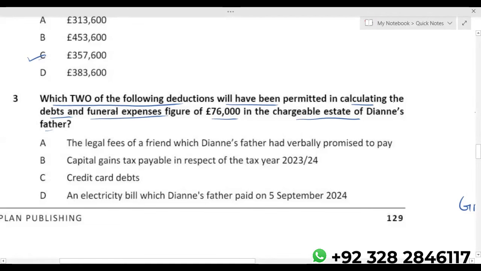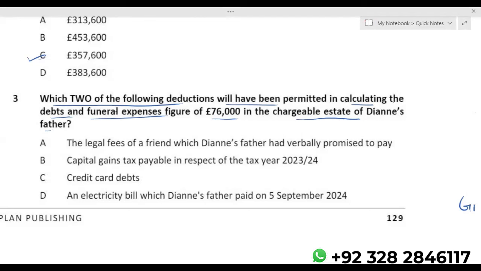While calculating that, you have to deduct all the legal debts. What do you mean by legal debts? For example, that person was required to pay income tax, he did not pay, and before that he died. You have to deduct that. If that person was required to pay capital gains tax, he did not pay and he died, you have to deduct that. It's a legal debt. But if there is any illegal debt like payment due to gambling, you cannot deduct. And funeral expenses, of course, you will have to deduct as well.